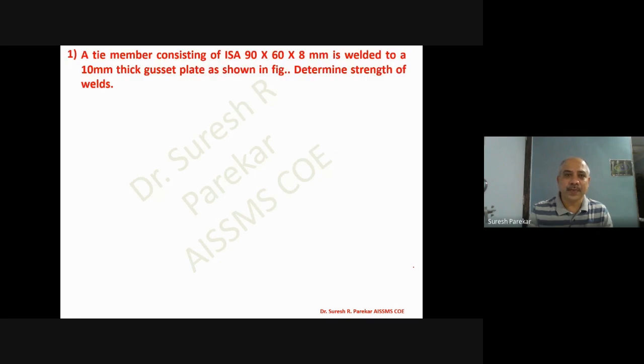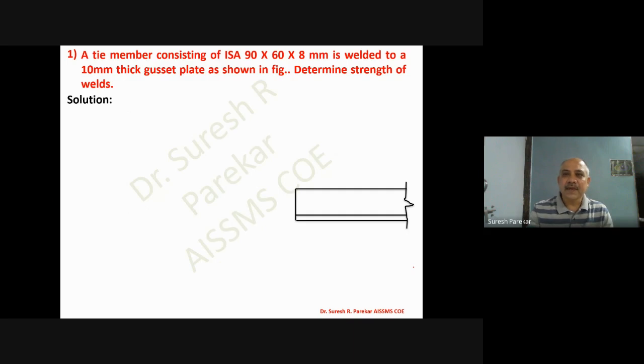Now we will go to the problems. A tie member consisting of ISA 1968 is welded to a 10 thick gusset plate as shown in the figure. Determine the strength of welds. Whenever we have to find the strength, then we have an analysis problem, and when we have to determine the length or cross section, then we say it is a design problem. So here we are going to determine the strength, and whenever strength is required, that is a problem of analysis.